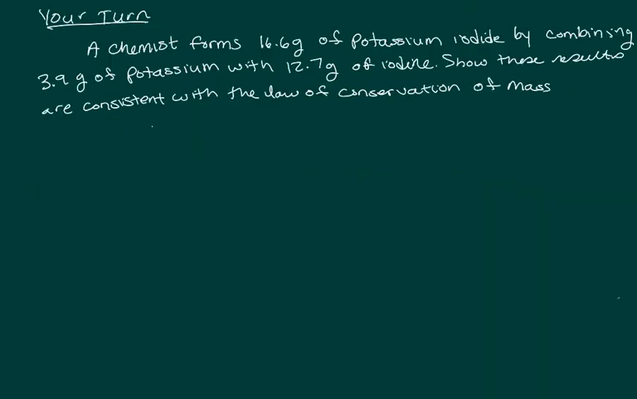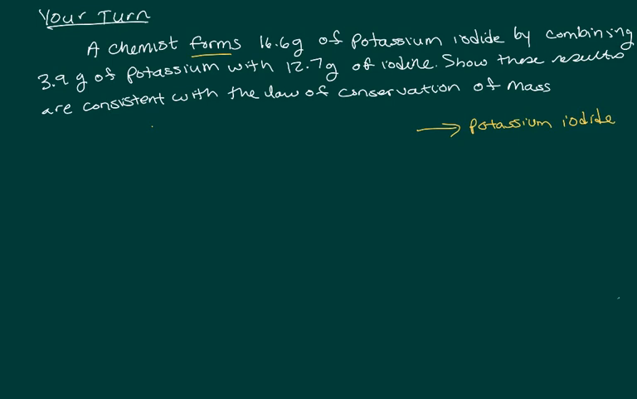Okay, so go ahead and try this to see if you understand the law of conservation of mass. A chemist forms 16.6 grams of potassium iodide by combining 3.9 grams of potassium with 12.7 grams of iodine. Show these results are consistent with the law of conservation of mass. Well, the fact that this says forms automatically means I am making potassium iodide. That is my product.